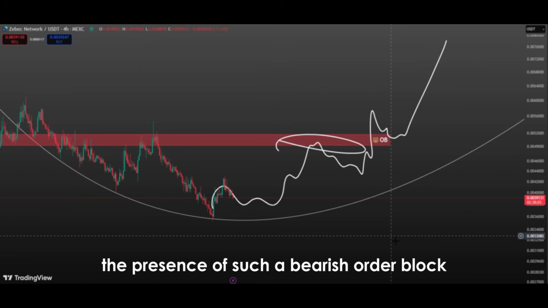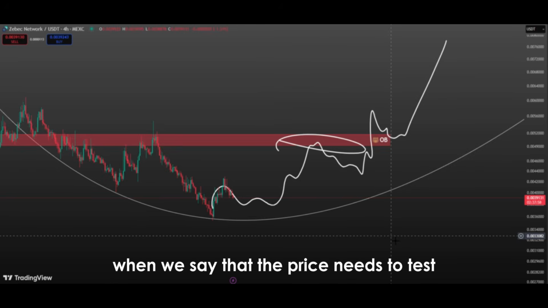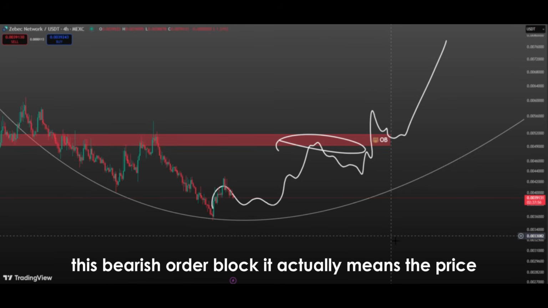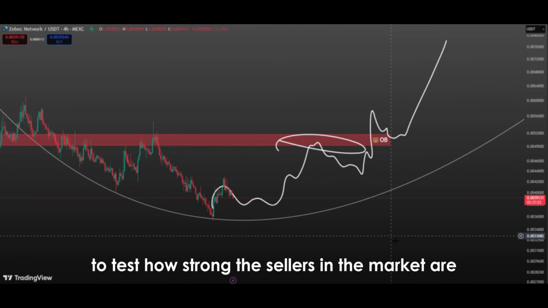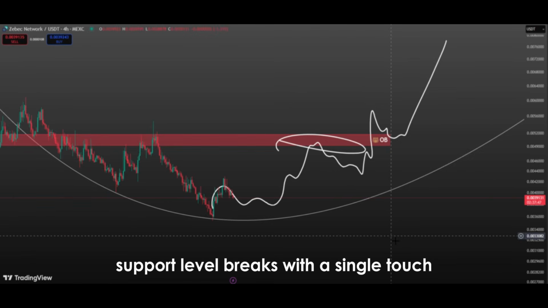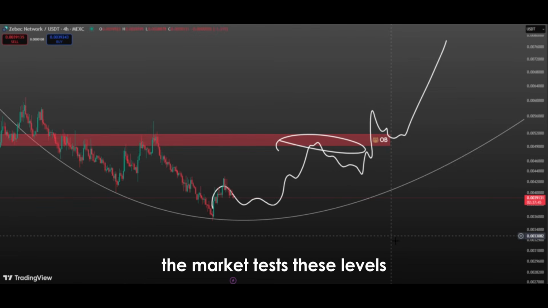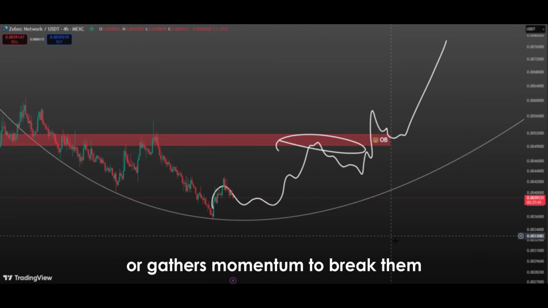The presence of such a bearish order block above the price indicates that the price faces a significant obstacle as it rises. Now, when we say that the price needs to test this bearish order block, it actually means the price must touch this strong resistance level to test how strong the sellers in the market are. Because in technical analysis, no resistance or support level breaks with a single touch. The market tests these levels, gauges the strength, and then either pulls back or gathers momentum to break them.